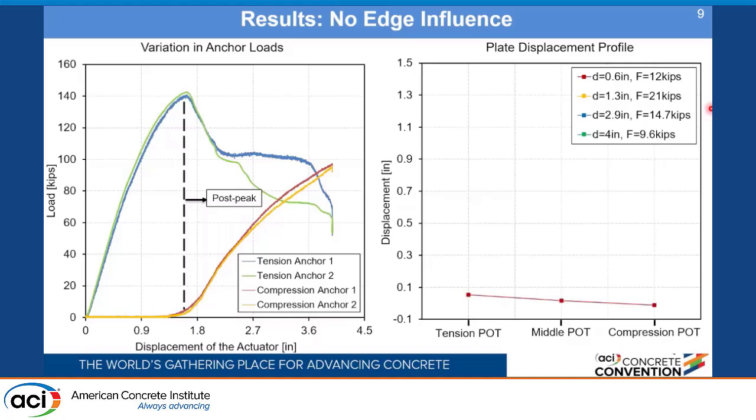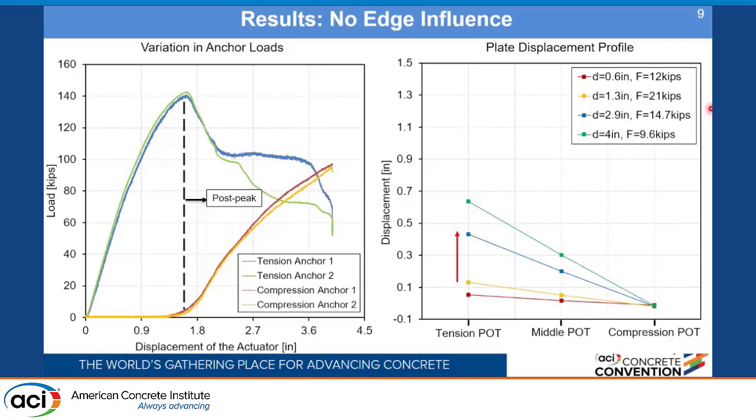At initial levels of loading, we see that the three displacements can be connected in a linear line. It means that we have a rigid rotation of the base plate. The base plate is not really bending, it is just rotating about an axis. At increased loads, we have increased displacements. And after the failure of the anchor group, we have a sudden jump in the displacement of the plate, and after that it again increases.